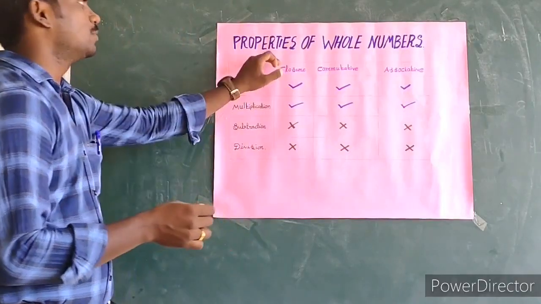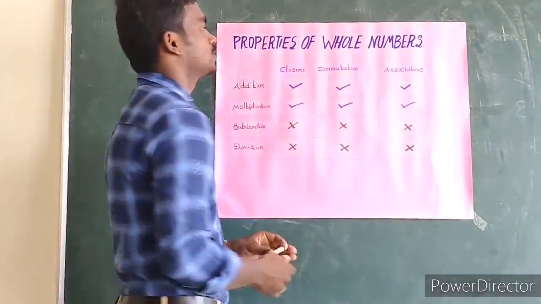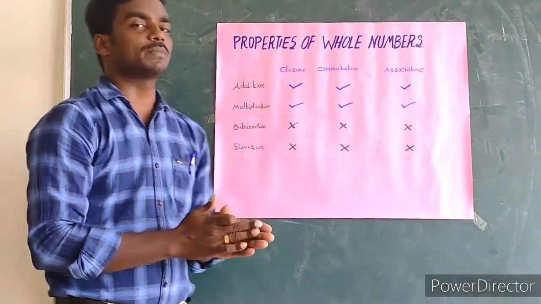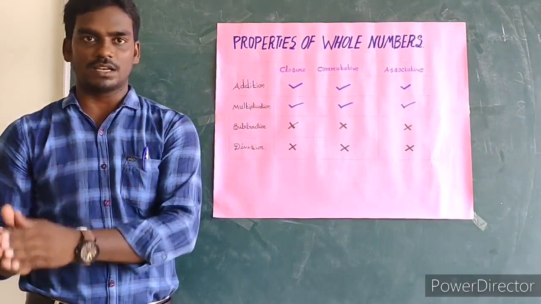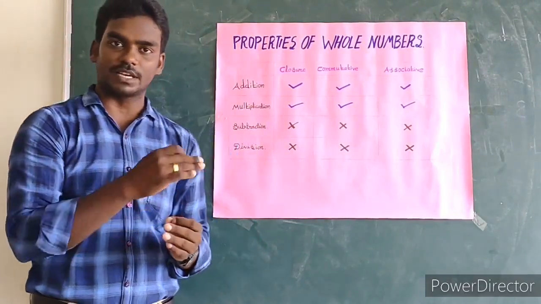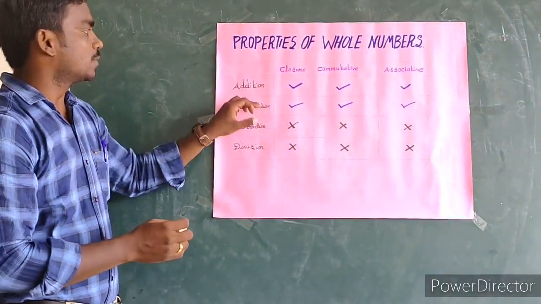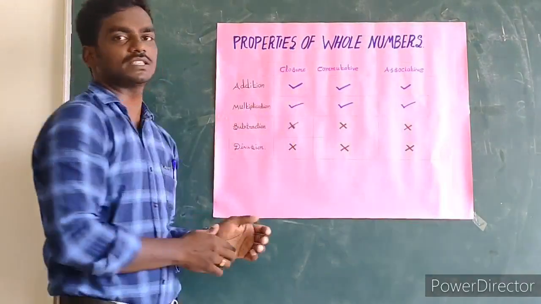So let's see this table. Properties of whole numbers. First one, closure property, commutative property, associative property. We know what the closure property is. The sum of any two whole numbers is again a whole number. This is the same for multiplication: the product of any two whole numbers is again a whole number. So the closure property is satisfied under addition, and it is satisfied under multiplication also.